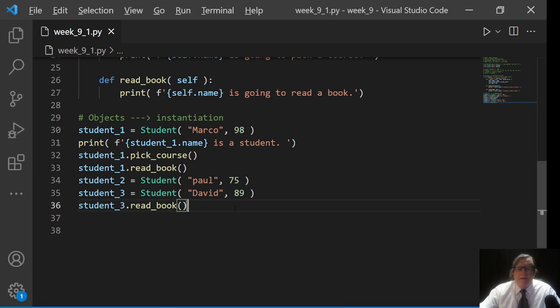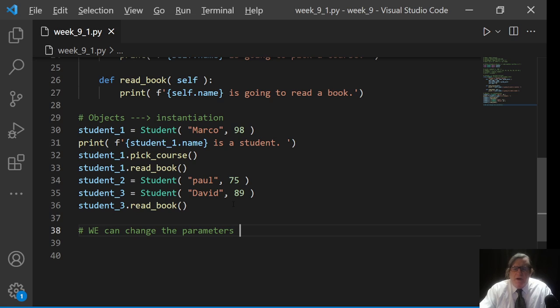Okay? Now, we can actually change the attributes that we assign it. Okay, so here, let me write this down. We can change the parameter values.